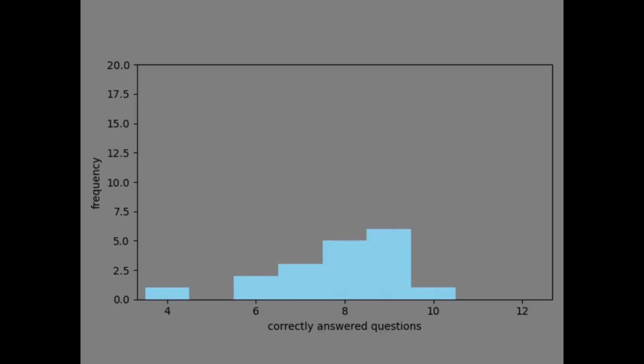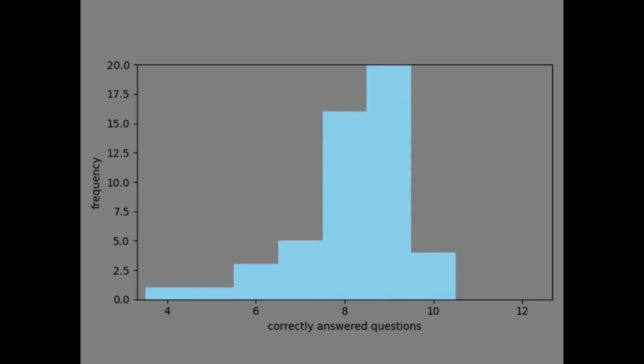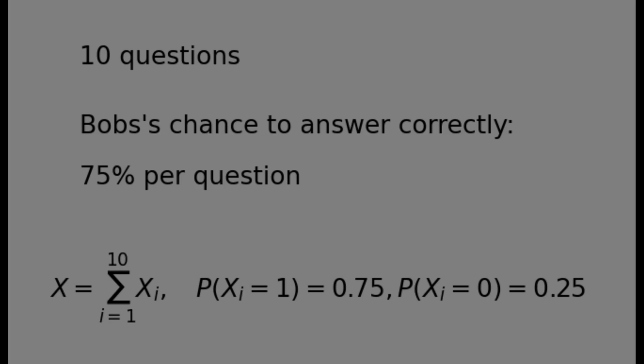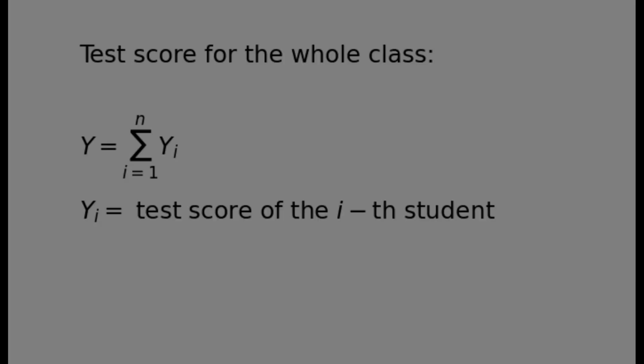If we look at a simulation, we can see how the shape of the bell curve is coming about. But wait a minute. This simulation is taking into account only the probability for Alice's test score, not the whole class. Well, for Alice's classmates it should be similar, although their individual chances for each question might be different depending on their personal effort. The distribution for the whole class can be obtained by the sum of different normally distributed random variables with different means and standard deviations. But the sum of those is still normally distributed, as long as they're independent of each other.